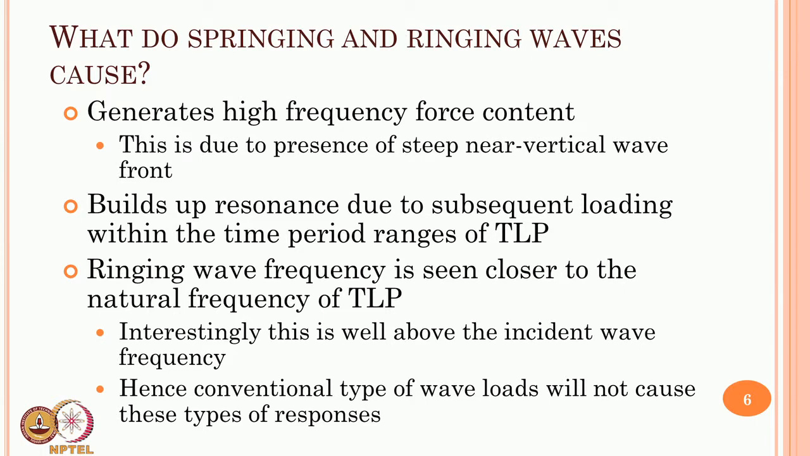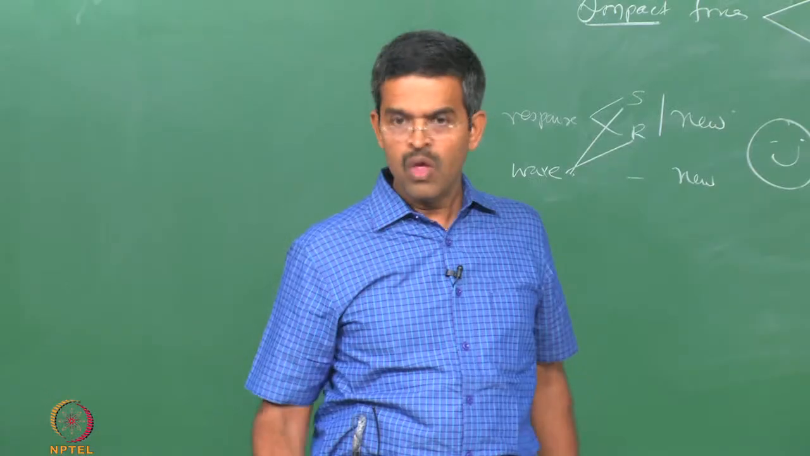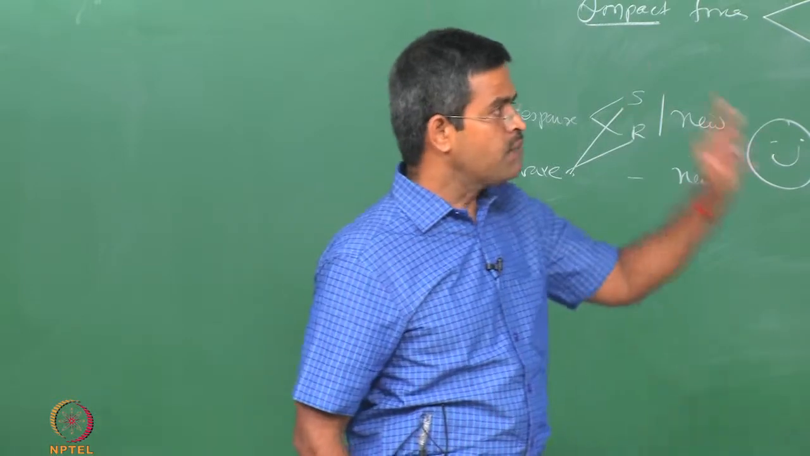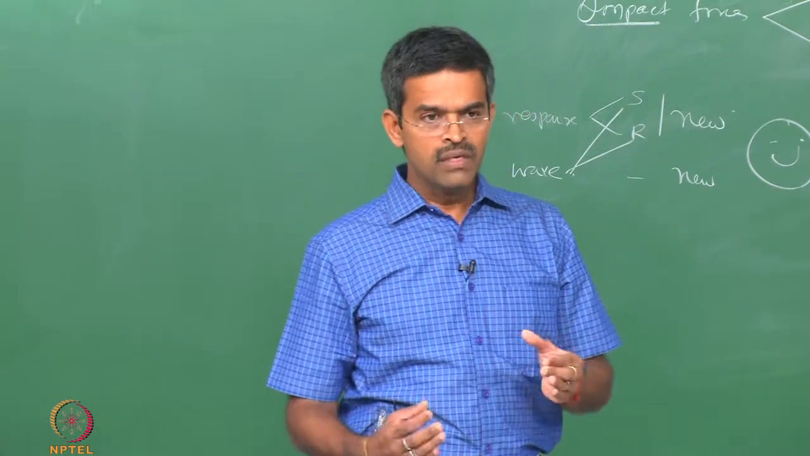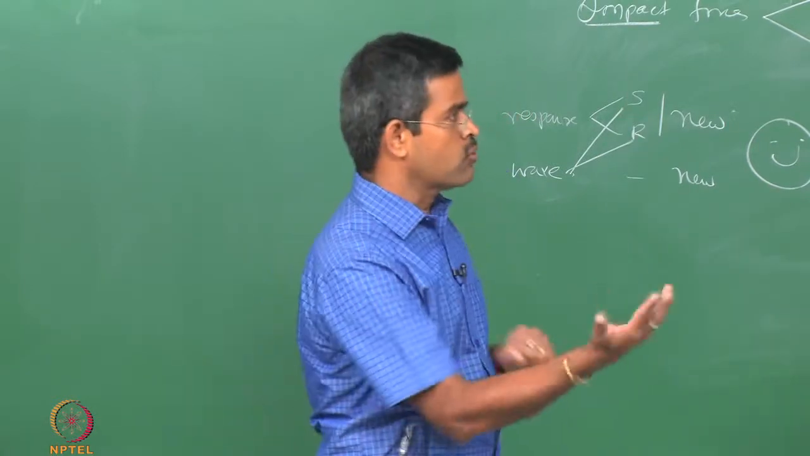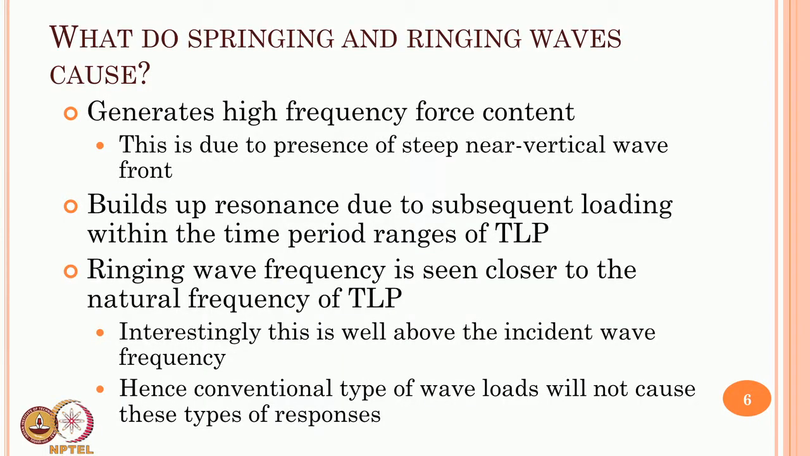Now what do these waves cause to the structure? That is a very important question to be asked. Now most importantly, these waves cause or generate high frequency force content. Frequency will be very high, force content will be generated, whereas conventional Pierson-Moskowitz spectrum will not be able to generate a high frequency force content from the spectrum. Okay, I will show you both the spectra. But essentially why is it? Because this is caused due to the presence of a steep near vertical wavefront.